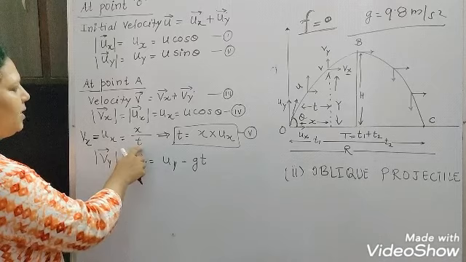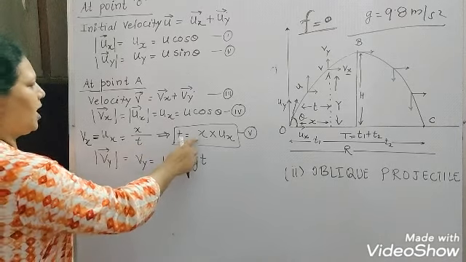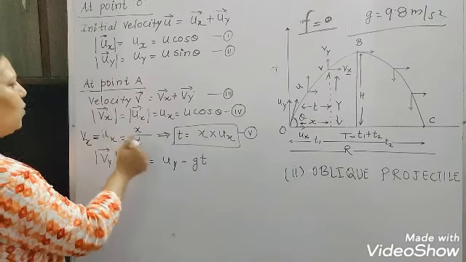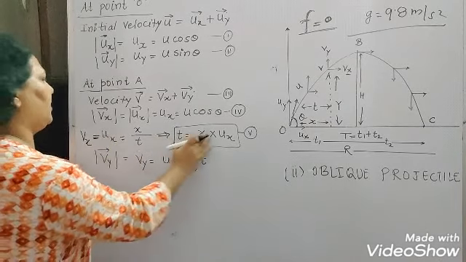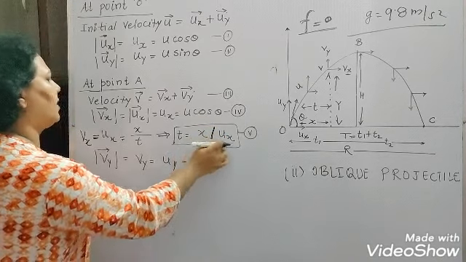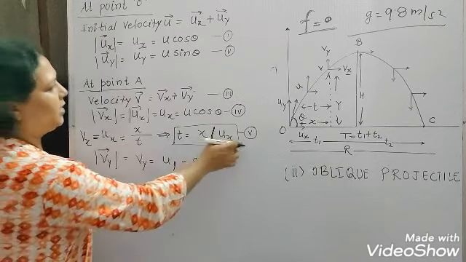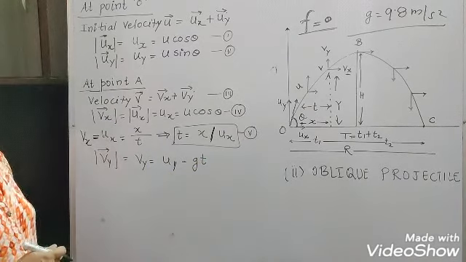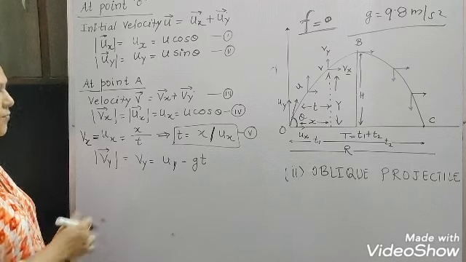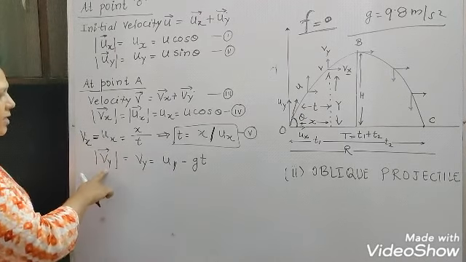Now the time is equal to x upon ux, and this is the fifth equation which we are doing here. After that we will calculate the vertical component.